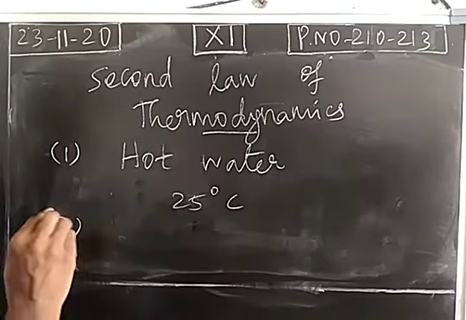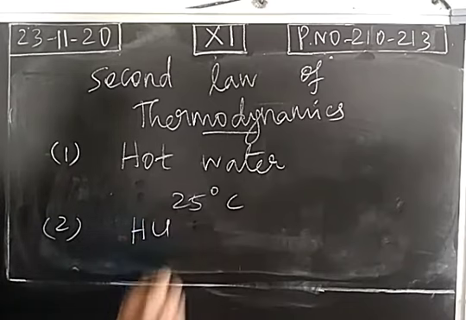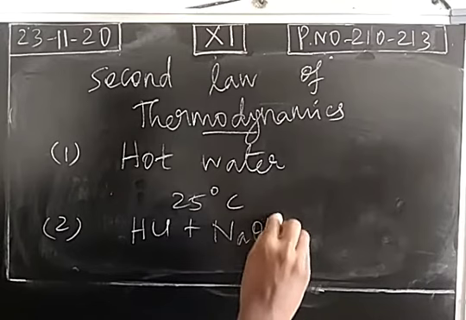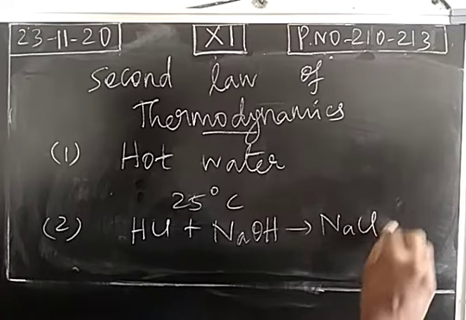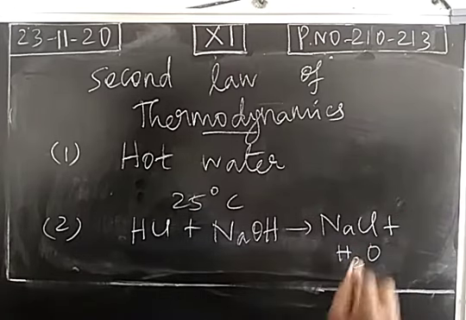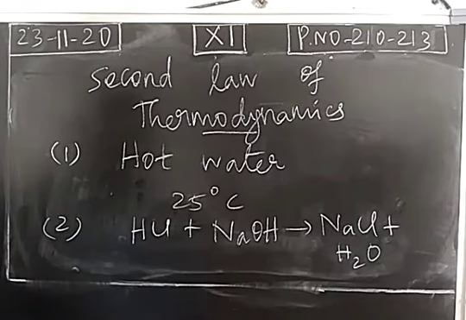To take the second example, we mix two solutions at room temperature, hydrochloric acid and sodium hydroxide. This is a neutralization reaction. We get sodium chloride with the liberation of water. So we are not inducing the reaction. Once we mix the two solutions, we get sodium chloride with the liberation of water. And this is an exothermic reaction. Heat energy is liberated during the formation of product. This is a spontaneous one. We are not inducing it.